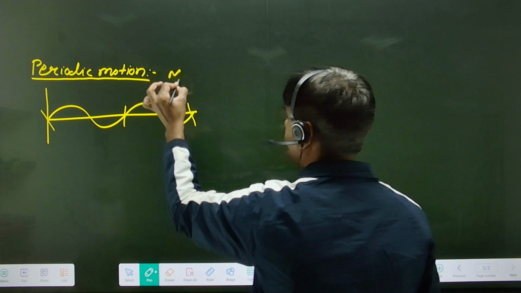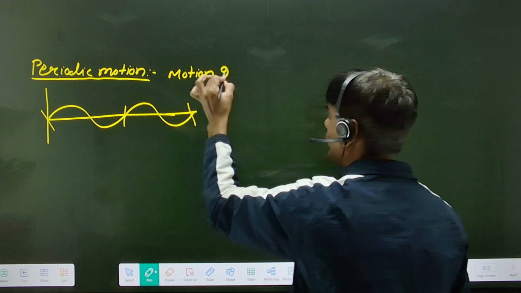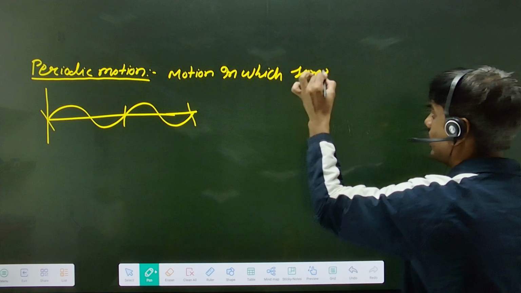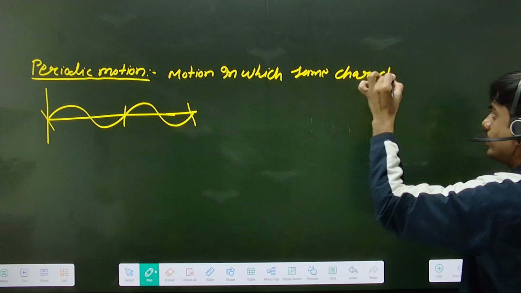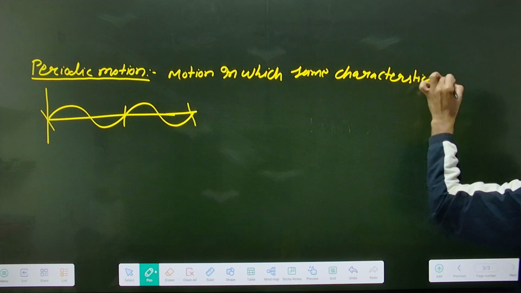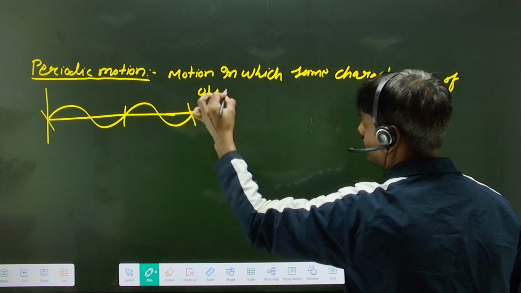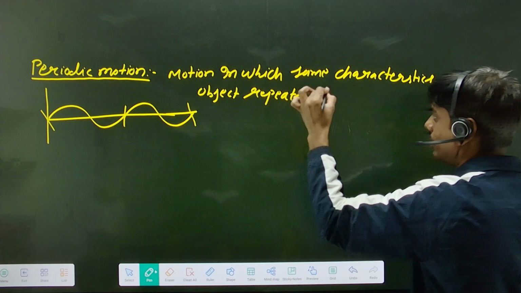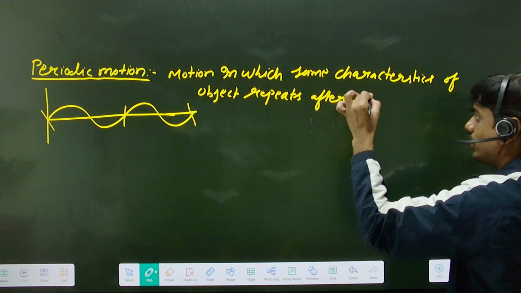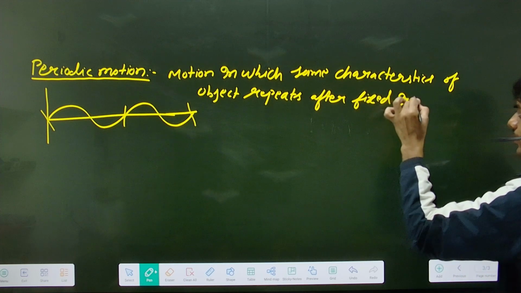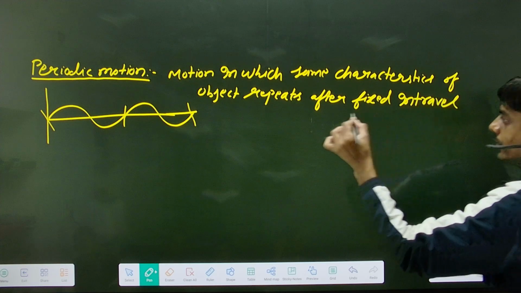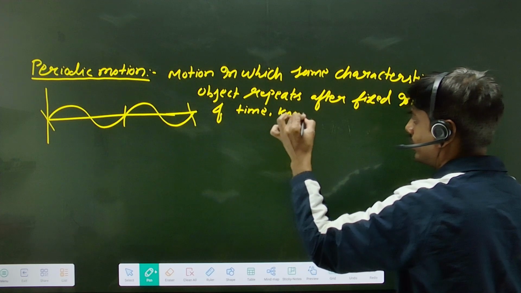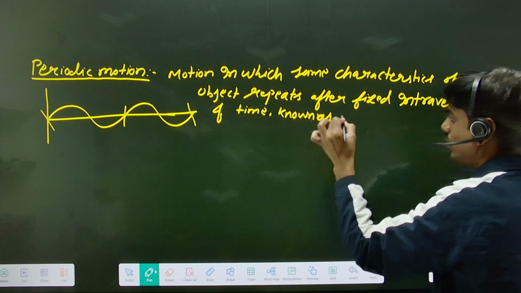Motion in which the same characteristics of an object repeat after a fixed interval of time is known as periodic motion.